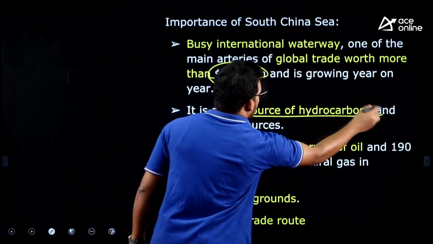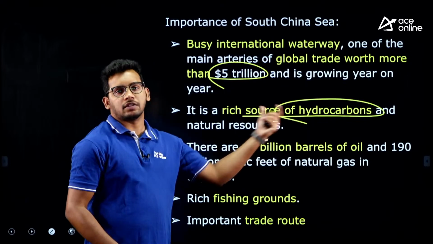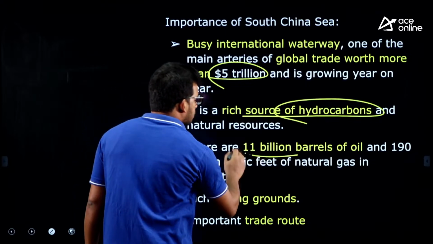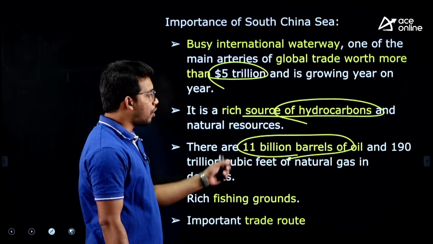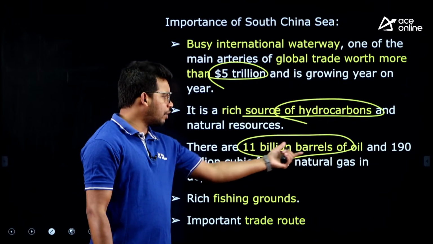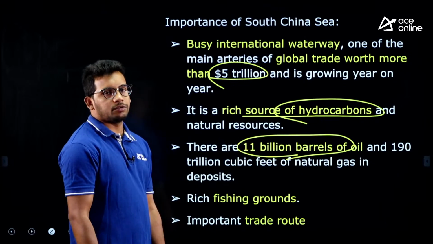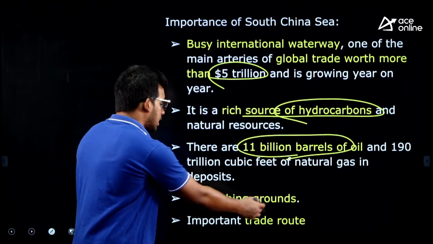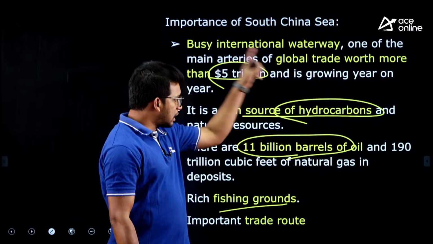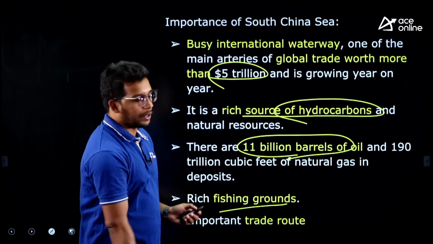And it also has a huge amount of hydrocarbons. We need oil, right. So that is why it is a very huge resource for hydrocarbons. Exploration is still going on. It was proved that 11 billion barrels of oil have been found in the South China Sea. One barrel is how many liters? Anyone? Approximately 150 or 160. So this much oil is present there. Similarly, vast fishing grounds are present in the South China Sea. That is why China wants to control all of the South China Sea, right, and other countries also want to have the benefits out of it.